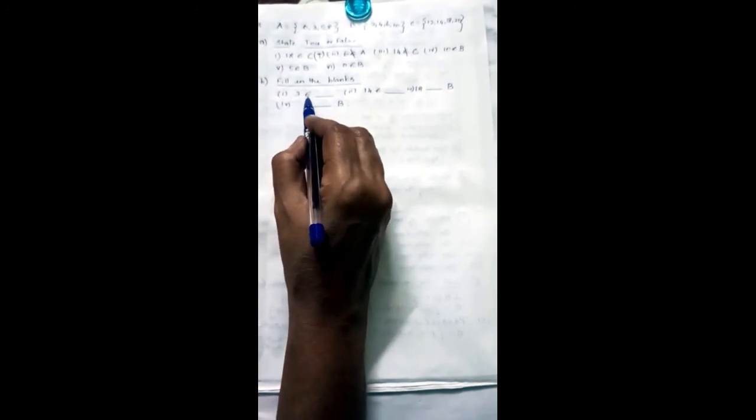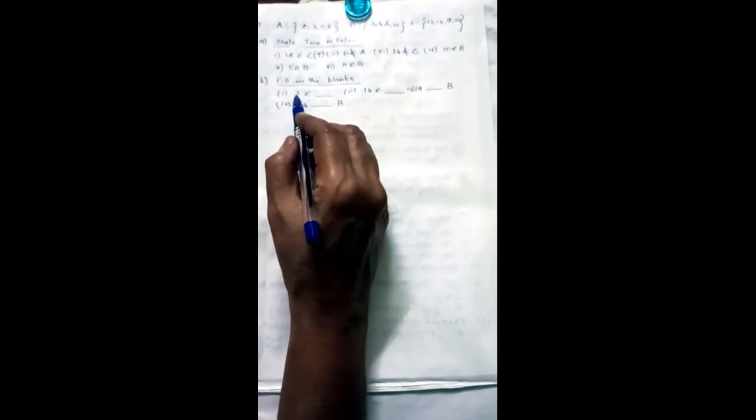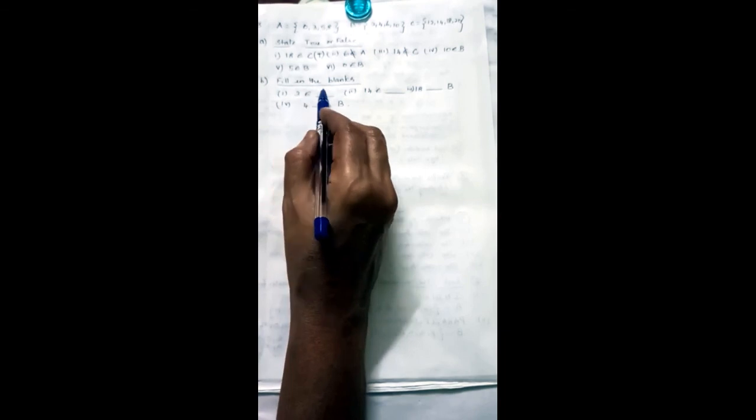3 belongs to, write the correct answers children. 3 belongs to which one? A. 14 belongs to C. 18 belongs to C. 4 belongs to B. With this we stop today. Please write and keep it ready. Okay, we'll continue tomorrow.